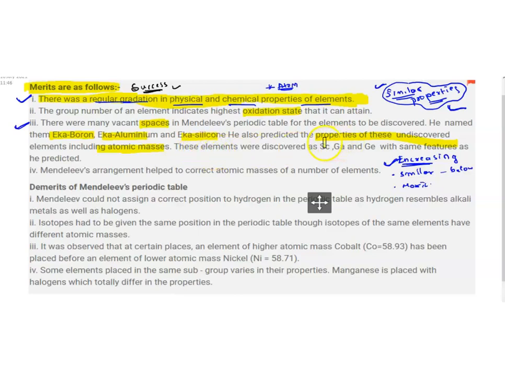So later on we found scandium, gallium and germanium, which showed the same properties as Eka boron, Eka aluminium and Eka silicon. This is one of the greatest successes of the Mendeleev periodic table. And Mendeleev's arrangement helped to correct the atomic masses of a number of elements. I will tell you one thing here: he corrected the atomic masses of some elements also.